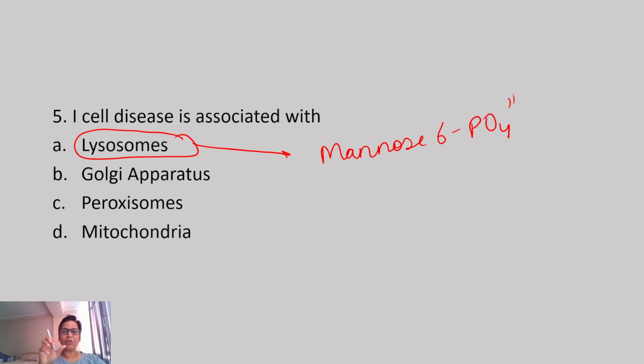Because mannose 6-phosphate acts as an envelope. It's like an address on the envelope because proteins, once their function is over, are sent for degradation to the lysosomes. So due to the absence of mannose 6-phosphate, I-cell or inclusion cell disease is caused.